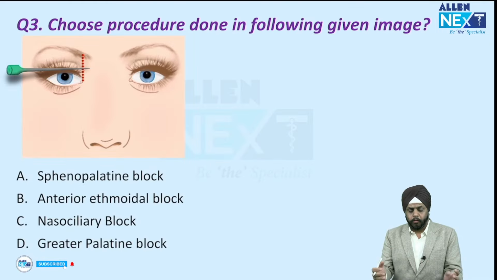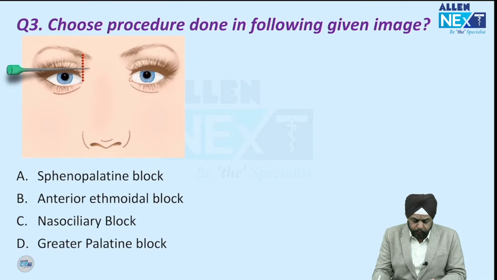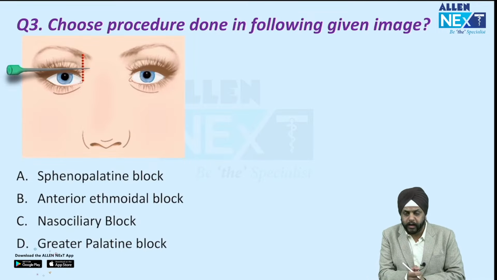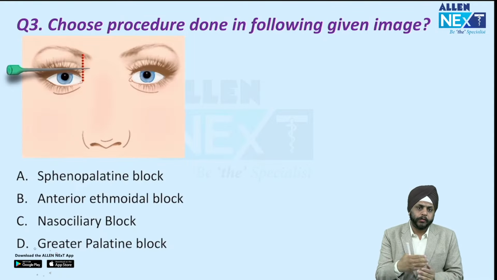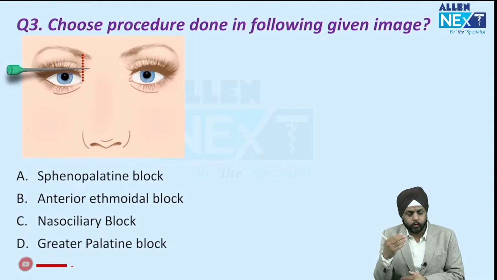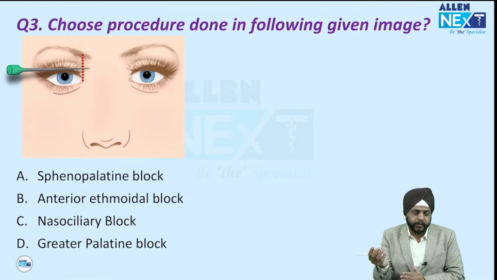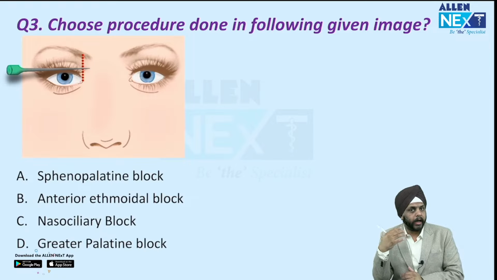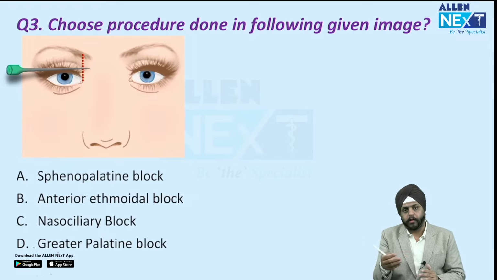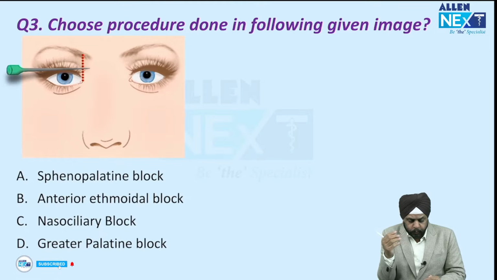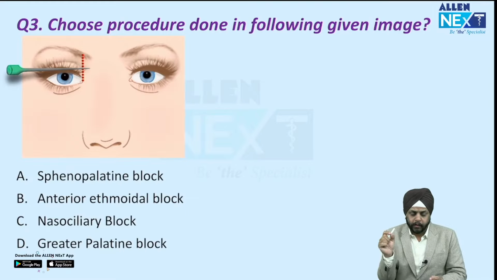Then we had another repeat question. It's an overlapping question between ENT and ophthalmology. It was a question on the block of the face. We use this block consistently for our rhinoplasty surgeries, right? And the nerve supply is coming to the orbit. So it's an overlapping question between ENT and ophthalmology. Choose the procedure done in the following given image, right? And this is a very tricky question.